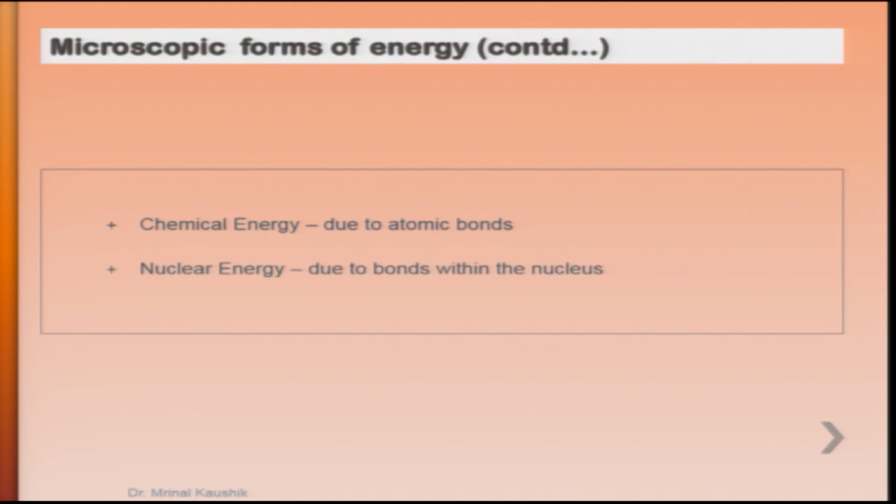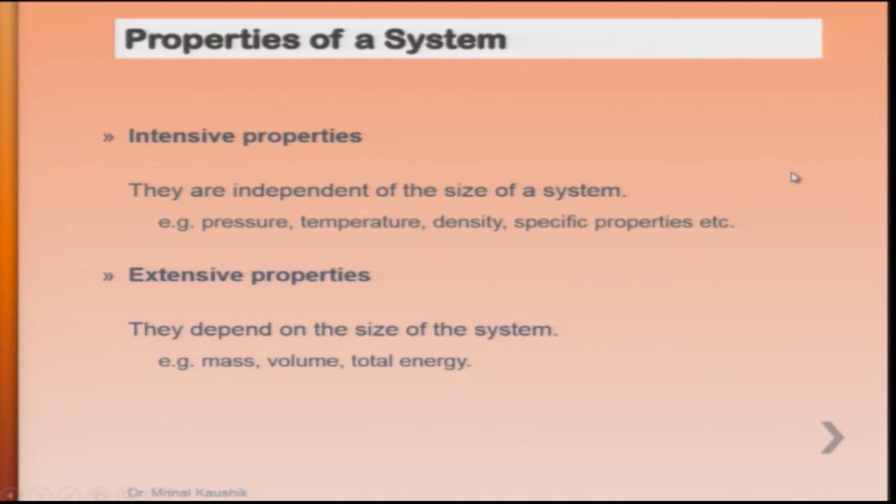Moreover, since within the atom the nucleus has both neutrons and protons, when energy is released from it, we call it nuclear energy, which is utilized in both the nuclear and hydrogen bomb. Now, properties of a system.